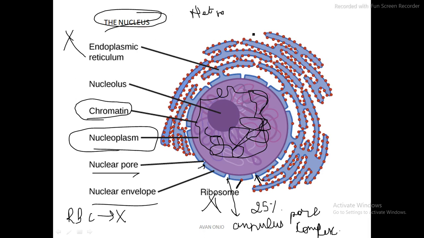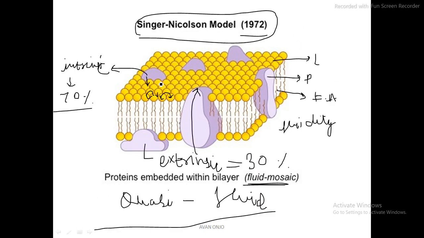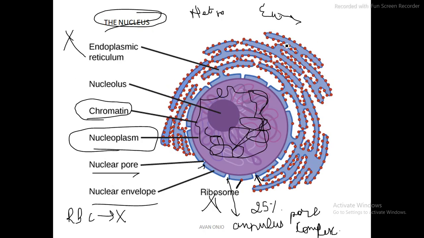Heterochromatin is the denser network of chromatin. It is darkly stained when stained with a stain, and euchromatin is the lighter one. It is lightly stained and it is the active region, whereas heterochromatin is not active.